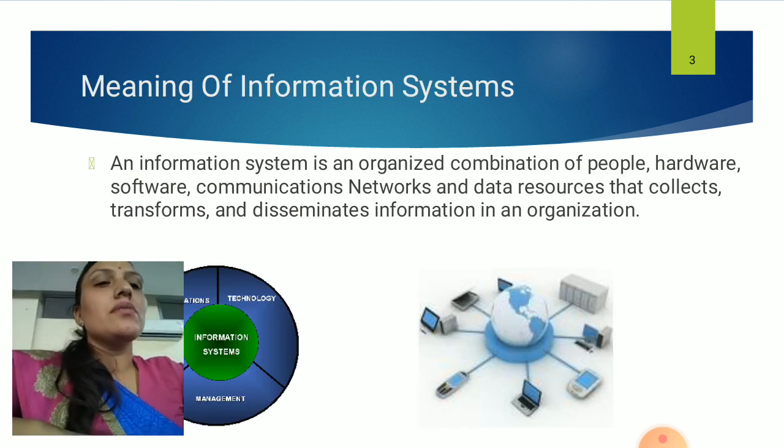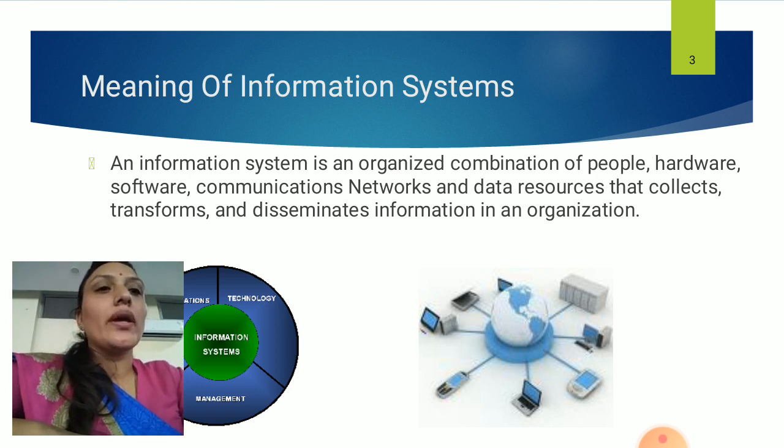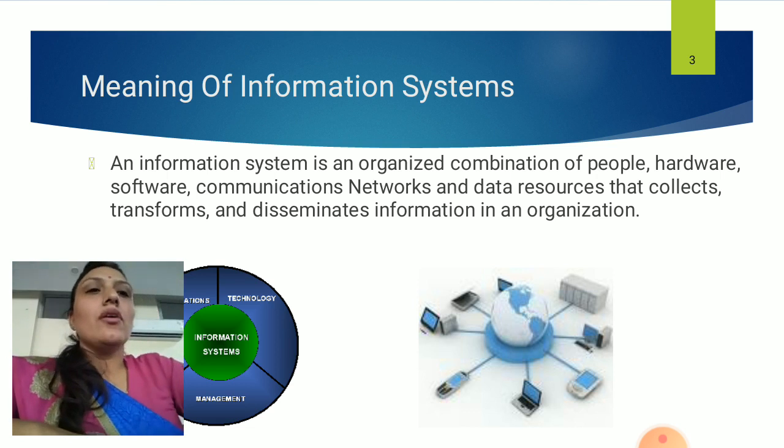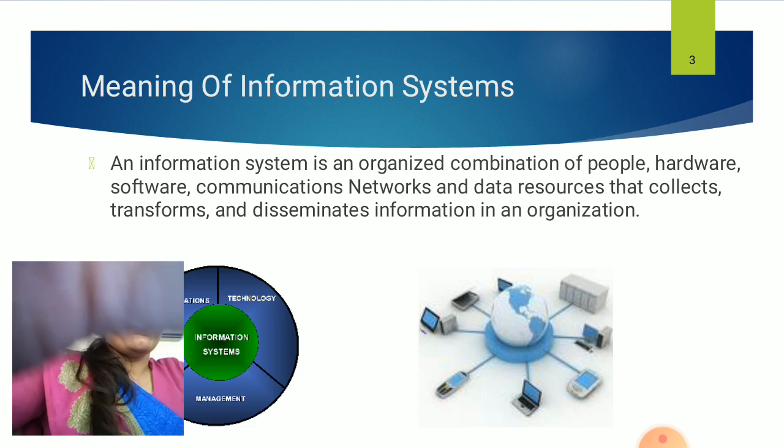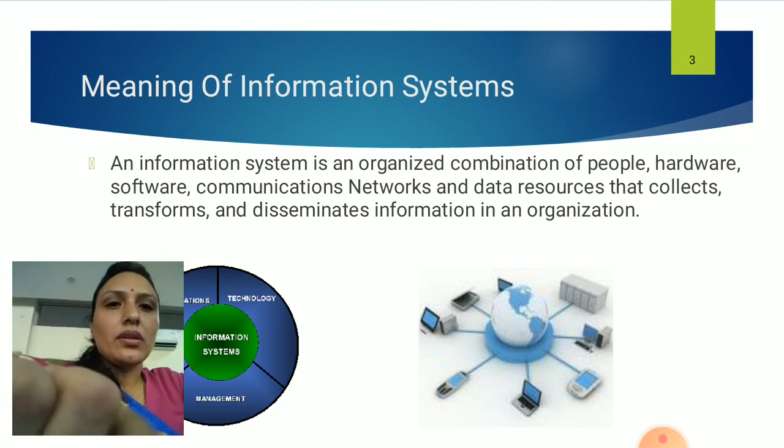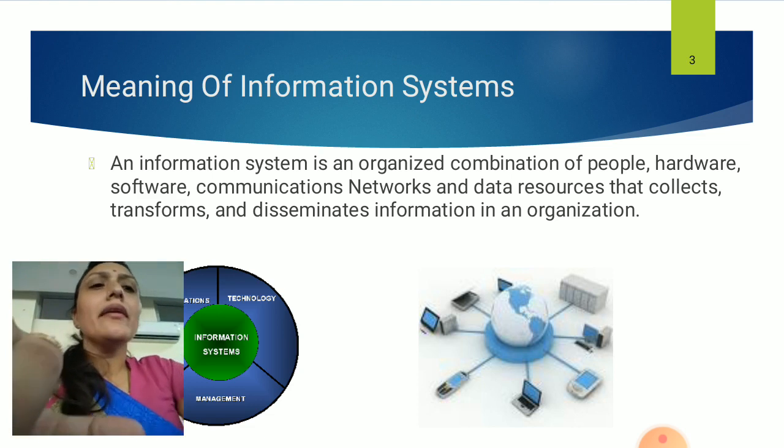The information system is the organized combination of what? People, hardware, software, communication network and data resources that collects information from various sources, transform it into different forms and disseminate to the workers, to the different level of managers in the organization for the better progress. You see here in the diagram, right?